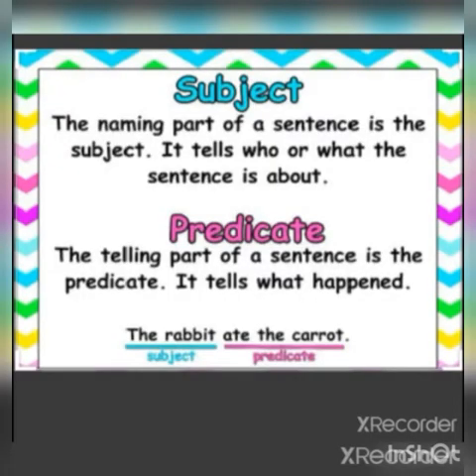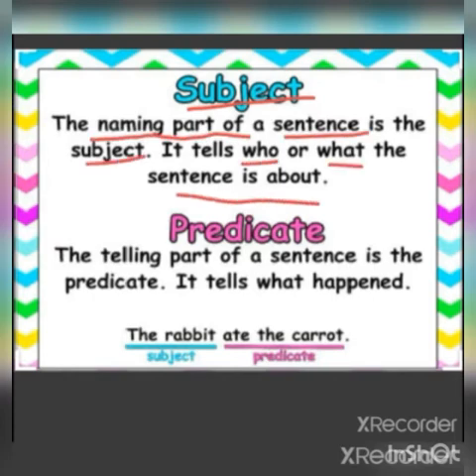Let us revise once again. Subject. The naming part of the sentence is the subject. It tells who or what the sentence is about. So, the naming part of the sentence is the subject. Next, predicate. The telling part. The telling part of the sentence is the predicate. It tells what happened. It tells about the subject. It tells what happened to the subject.